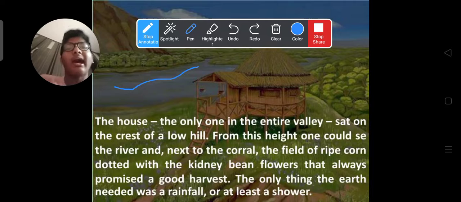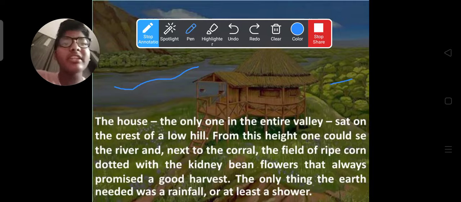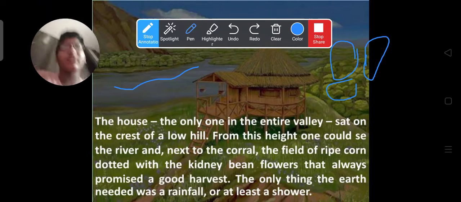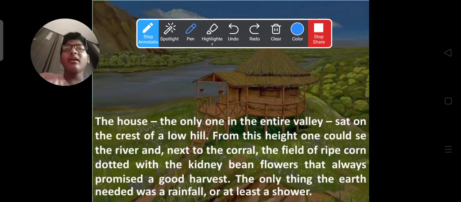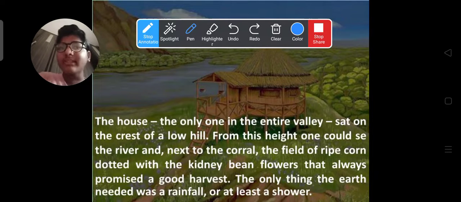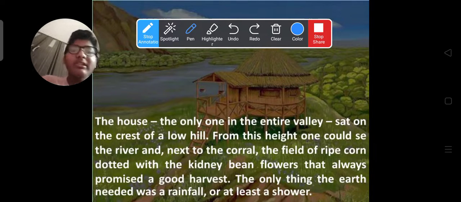promised a good harvest. We know that the corn was kidney shaped. I cannot draw it neatly here. So kidney shaped, and that field or that crop always promised a good harvest. The only thing the earth needed was rainfall or at least a shower.